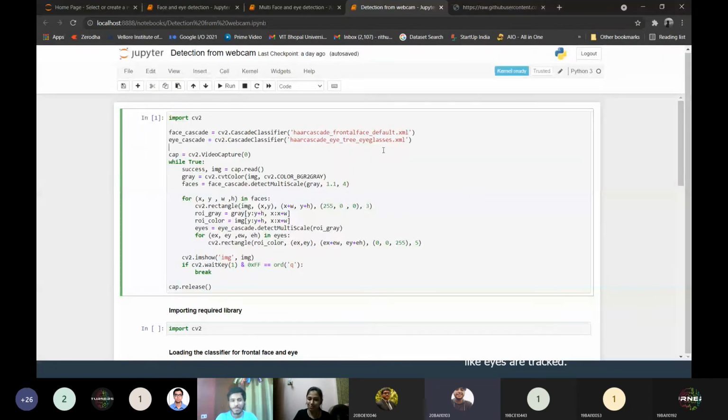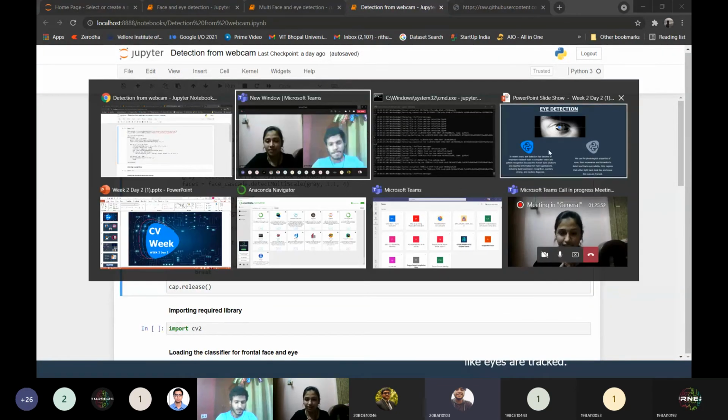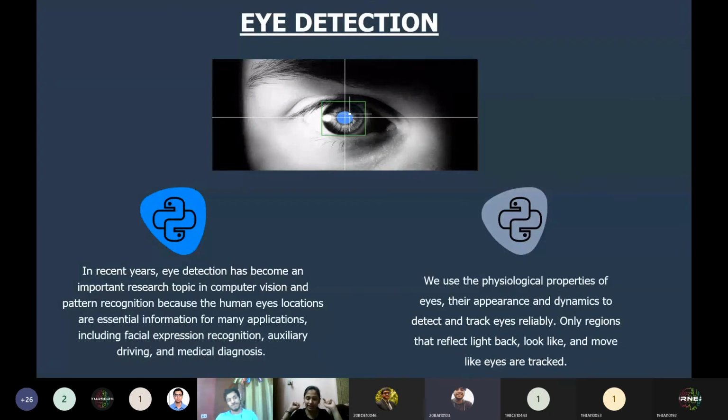Okay, so at this moment, we are done with all the concepts of face detection: detecting a single face, detecting multiple faces, providing an input image, and then live streaming from the video as well. After this, we will see one of the important applications of face detection that Anish and Rituraj will go through. Over to both of you.